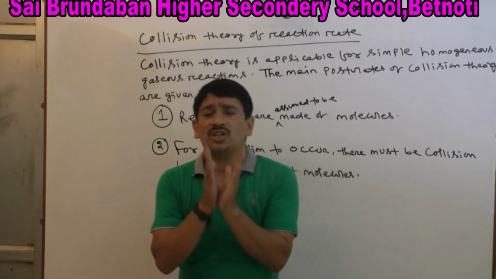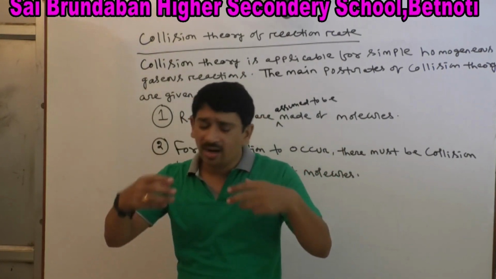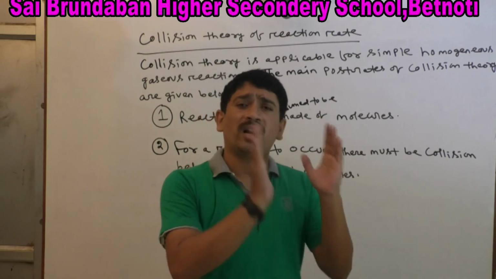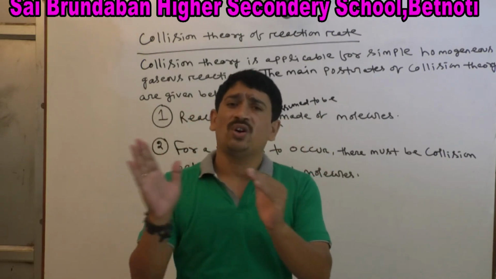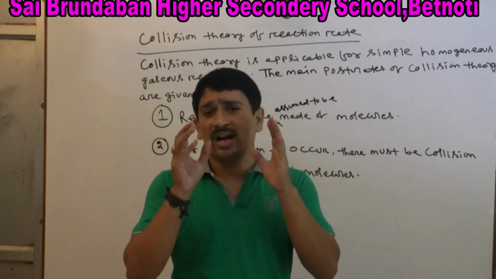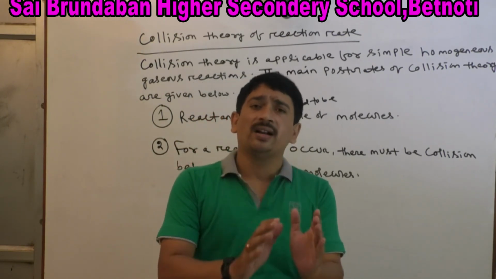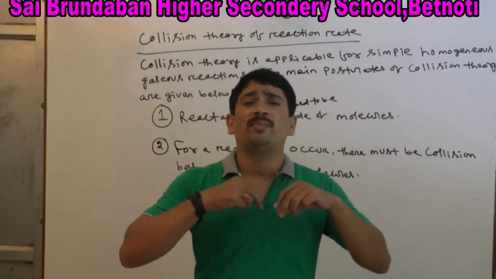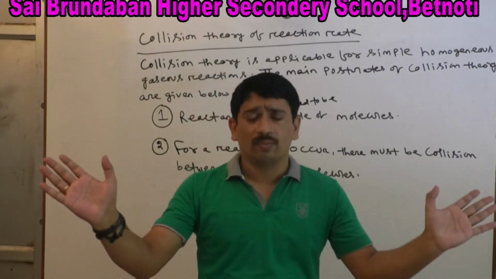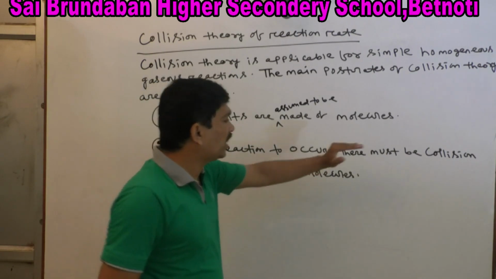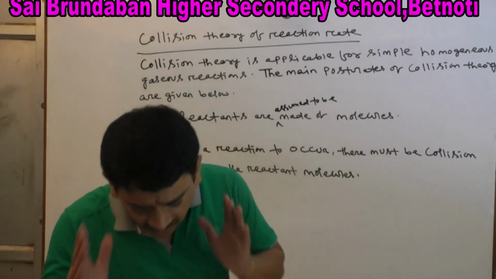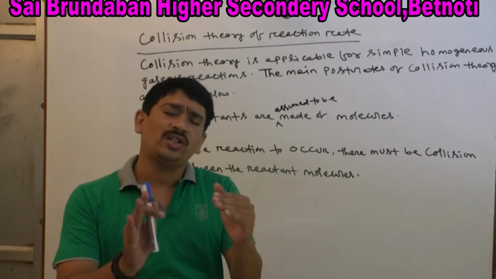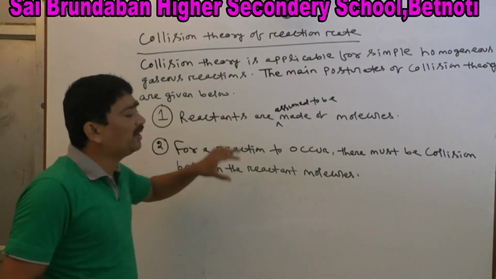Only the effective collision gives rise to product.